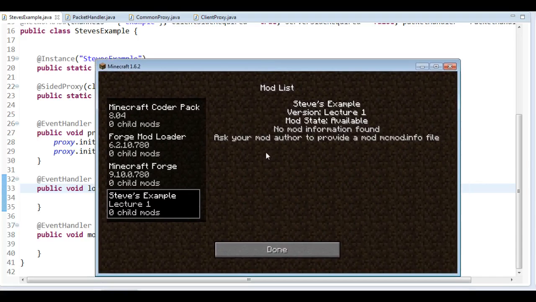Okay. So what does this mean? Well, it means that we haven't provided it with an information file, which we can do, and which I will actually show how to do in the second part of this lecture. In the second part of this lecture, I will also talk a bit about how you export your mod so you can run it in the Minecraft launcher and give it to your friends and so on, and also how to set up a config file and a few other things. But that's going to be after the break.